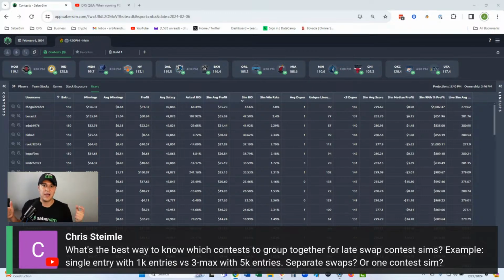I think it's totally fine to just keep that the way it is and then use a proxy contest sim. Pick one contest that you care the most about, whether it's highest entry fees or highest percent to first, whether those things overlap, and then use that one contest sim as the preferred contest sim for the entire build or the entire group of contests. That's my recommendation as to how to choose which contest sim and how to break it up. But if you're in a time crunch, then you might have to run it all together. That does happen sometimes.